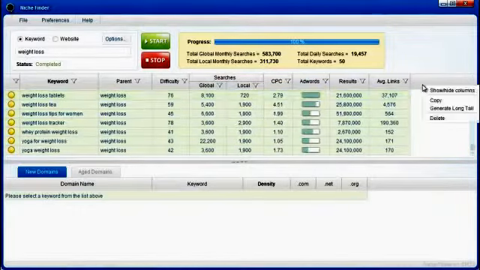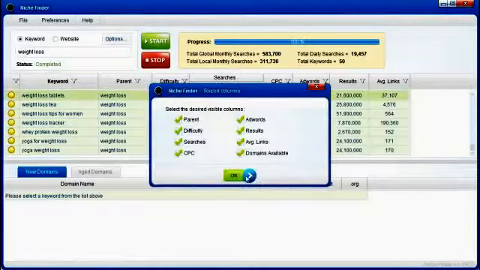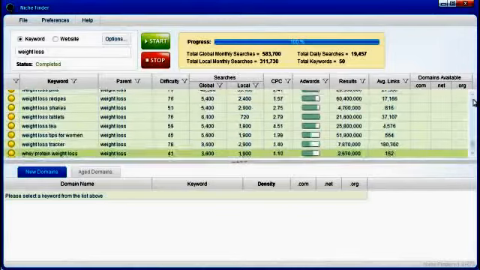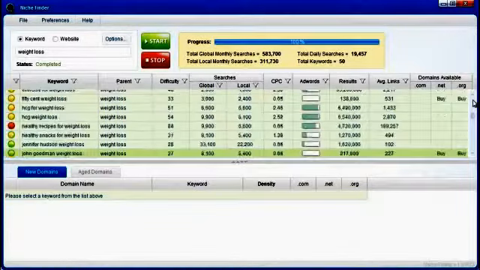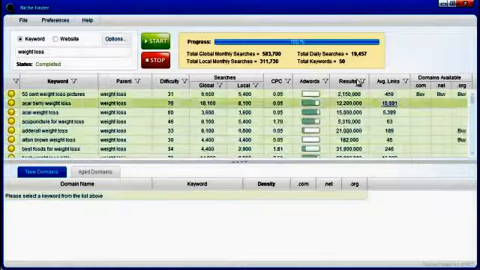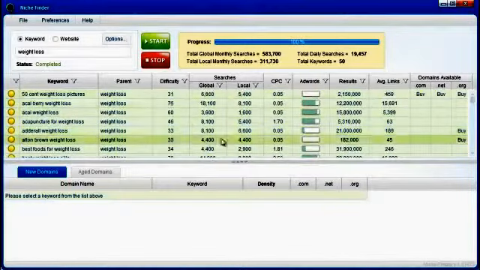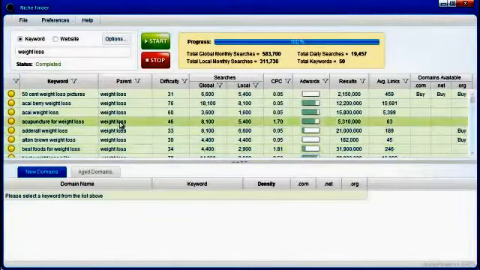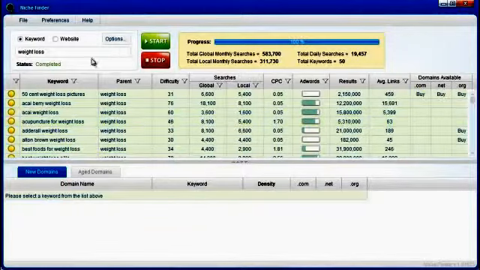If you want it back, you can always right click and reselect it, and it's going to add it right back for you. This is a really nice feature because, let's say your monitor's smaller, or you just don't like seeing all this data and you only want to see certain things, you can just come in here and hide whatever columns you want. So a really nice user-friendly feature that we added. It was also suggested by another user, so thanks for that. And let me go over a few other things, and then I will let you get back to your work.